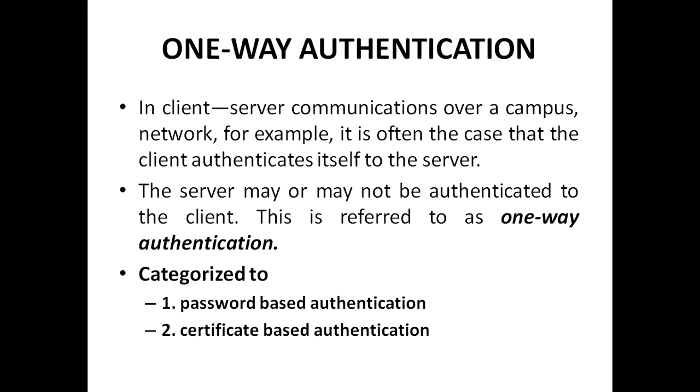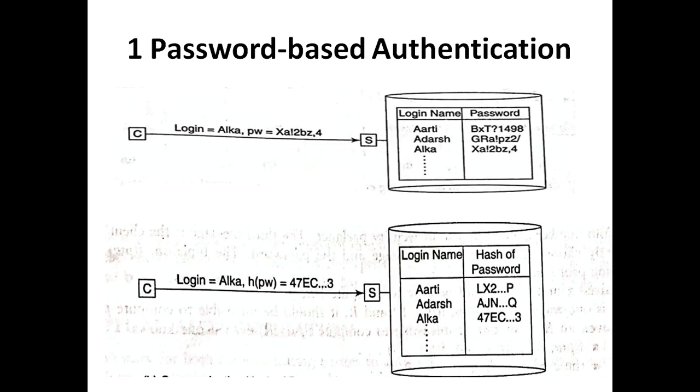The problem that arises in this case is that the server may be a fake or invalid server, and it may be providing services to the legal client. We are going to see two types of one-way authentication techniques: password-based authentication and certificate-based authentication.